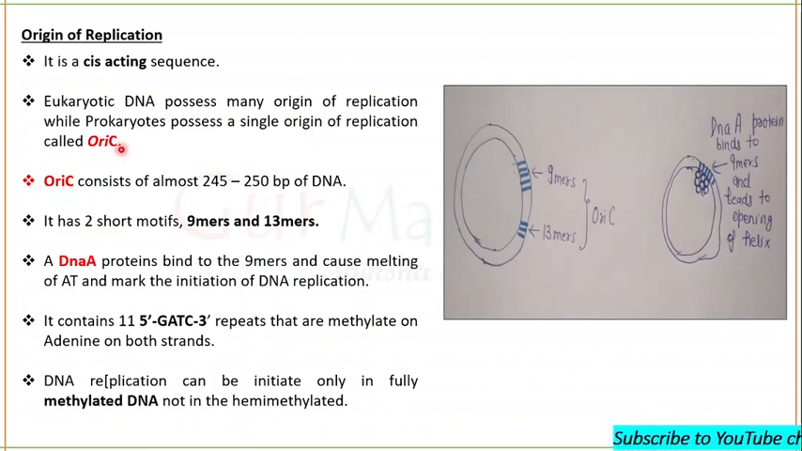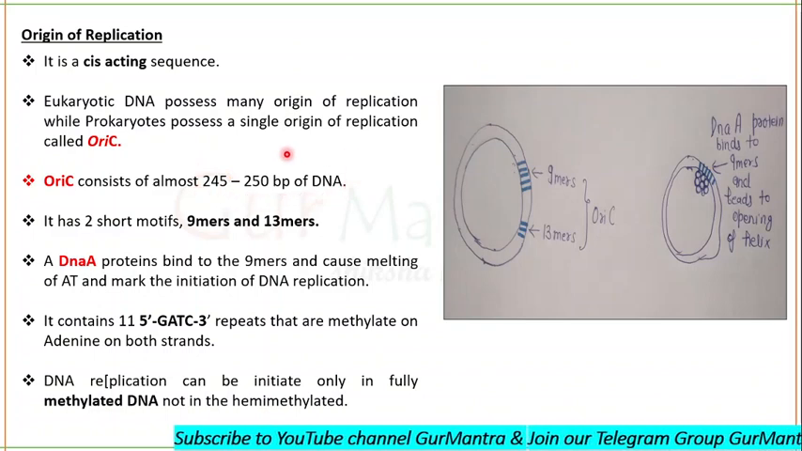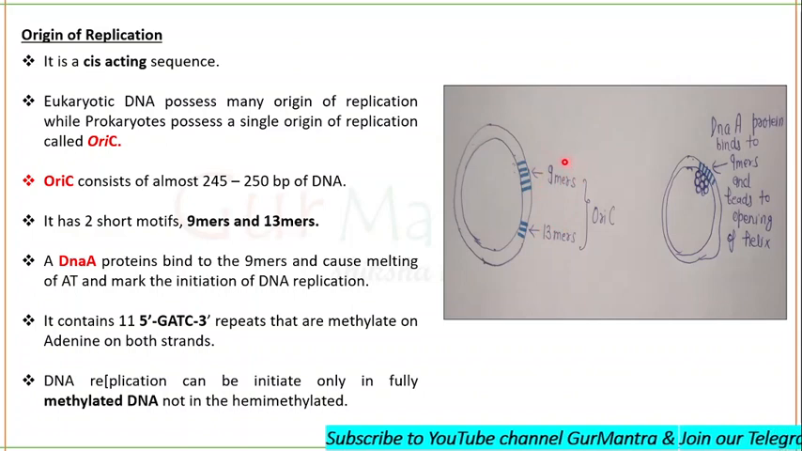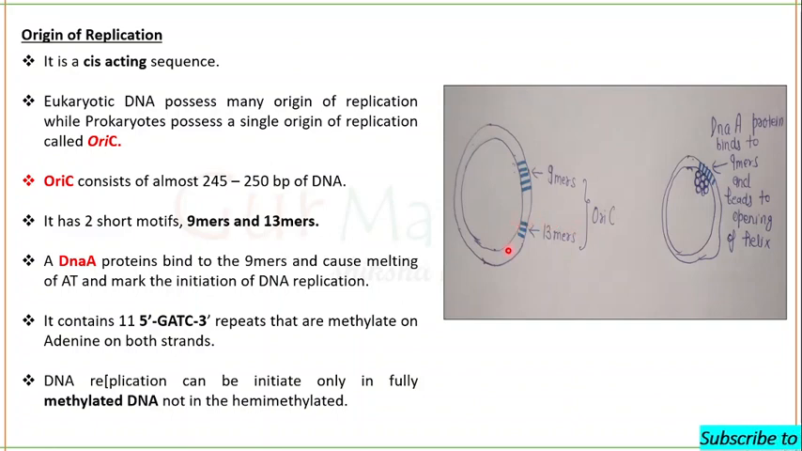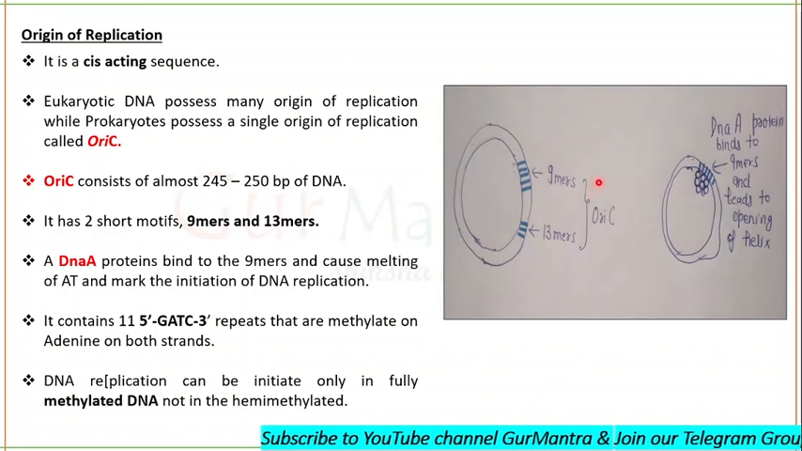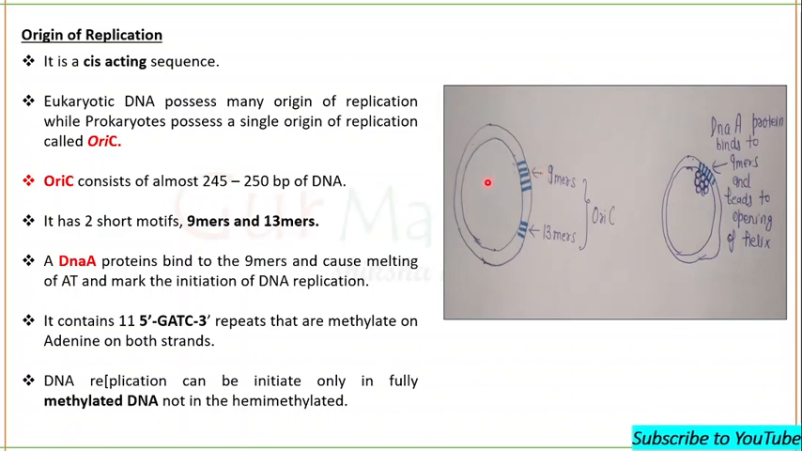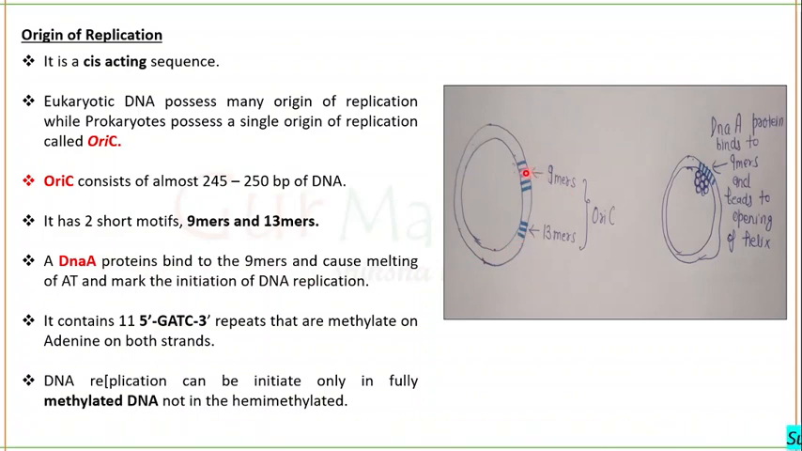OriC. OriC actually consists of 245 to 250 base pairs of DNA, and this OriC has 2 short motifs. One is of 9 mers, actually 9 mers means 9 nucleotides, and another one is of 13 mers, means 13 nucleotides. So there is a protein called DnaA which comes to the 9 mers nucleotide sequence, short motif, and gets attached here. Fine. And this DnaA protein actually causes melting of adenine thymine base pairs and marks the initiation of